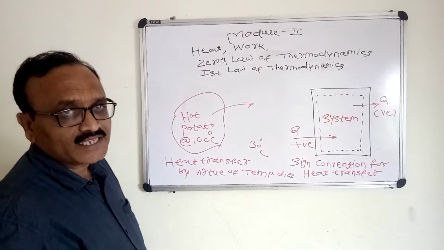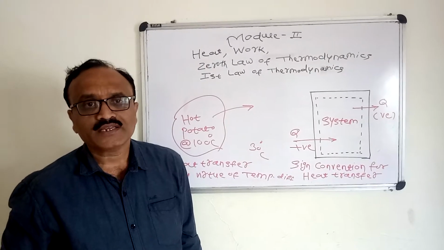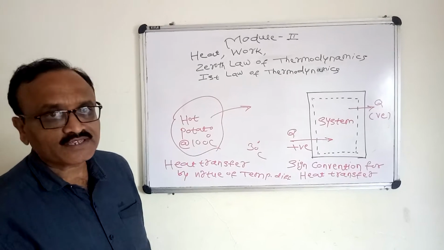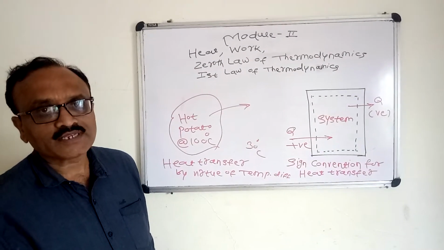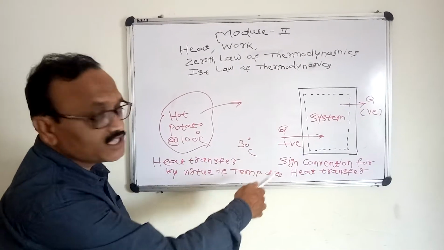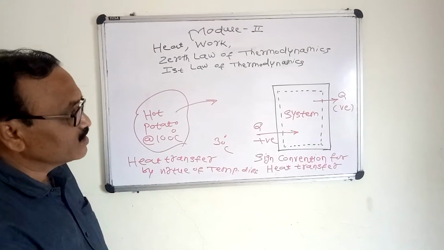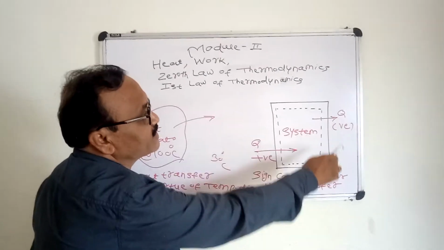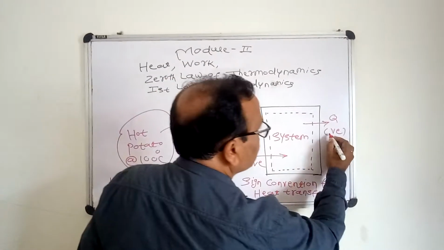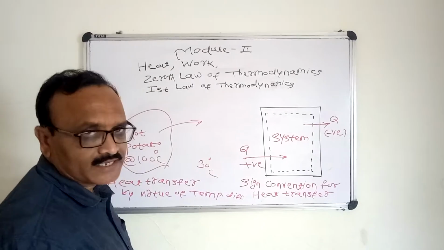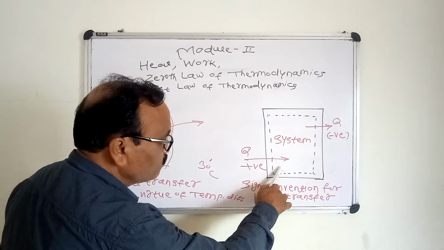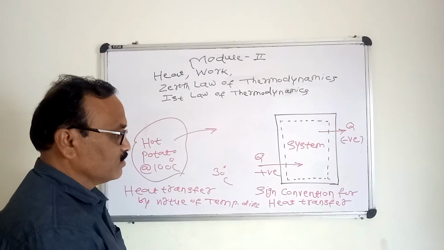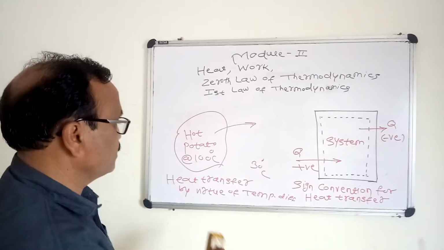So heat is a directional property. It requires magnitude and direction. The universal thumb rule for the sign convention is shown in this figure. So this represents one system. Now heat rejected by the system is termed as negative heat energy. Heat given to the system is termed as positive heat energy. So this is about the heat transfer.